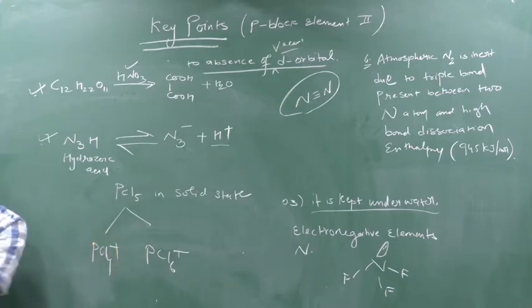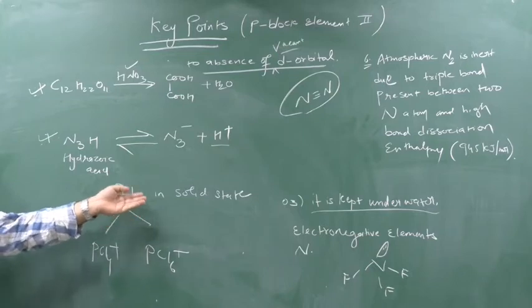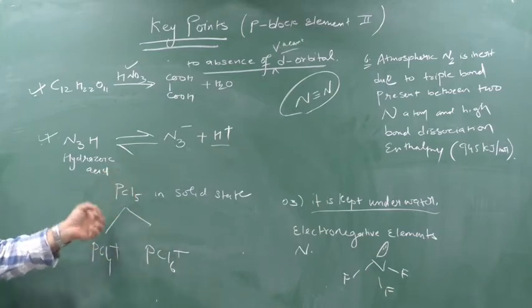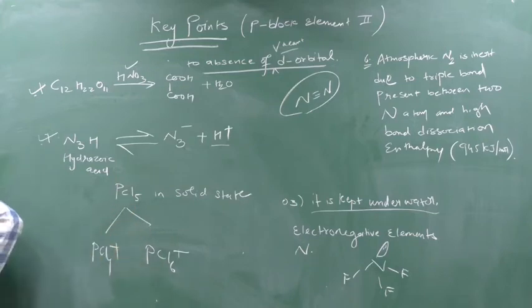Next key point: PCl5 in solid state forms PCl4 plus and PCl6 minus. I told you also, removal of one chlorine, so when one chlorine is removed, plus will be created. Acceptance of one chlorine, so when one chlorine is accepted, minus will be created. Clear? Next.